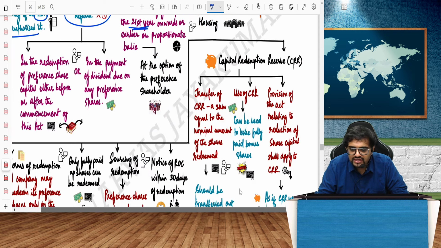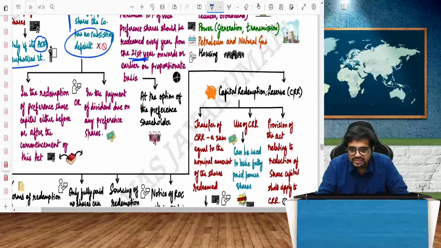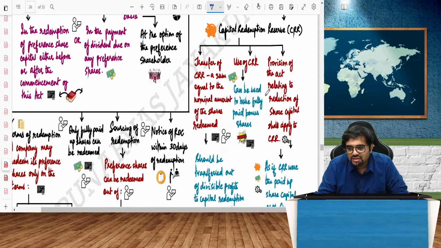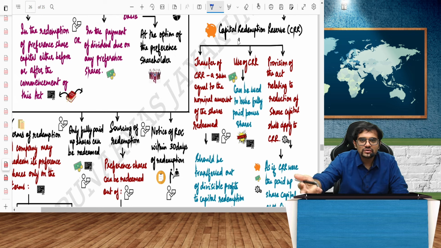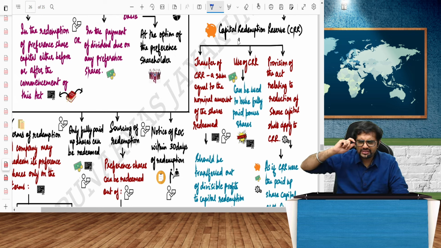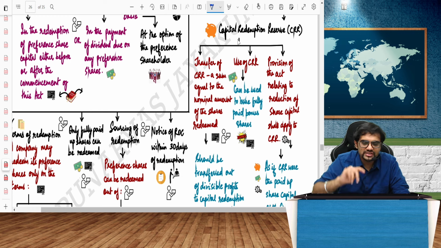One interesting thing: when you are issuing redeemable preference shares, you should create something called CRR. When you are redeeming preference shares, you should create CRR. This is to maintain the capital balance. Now let's not get more in depth into it, it will take a different class only to explain that. Leave it, but you already know CRR has to be created.